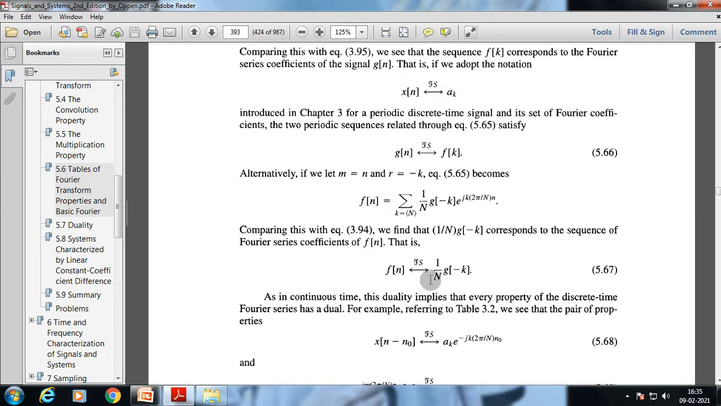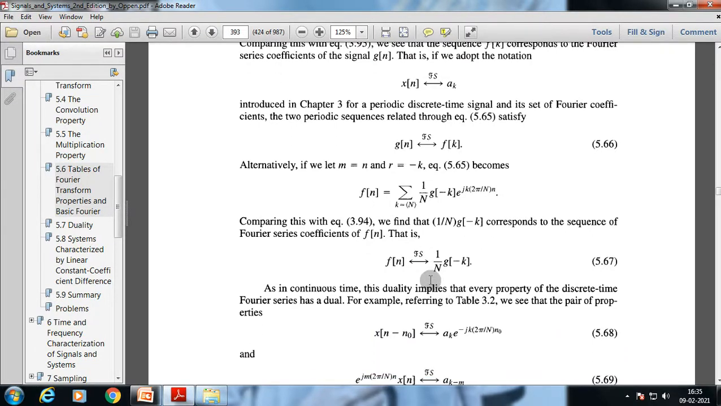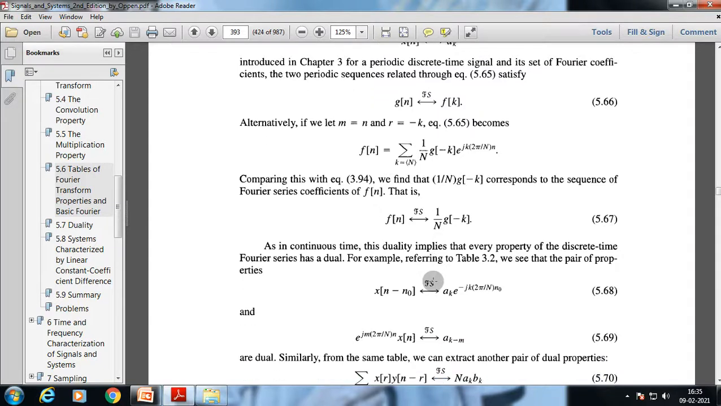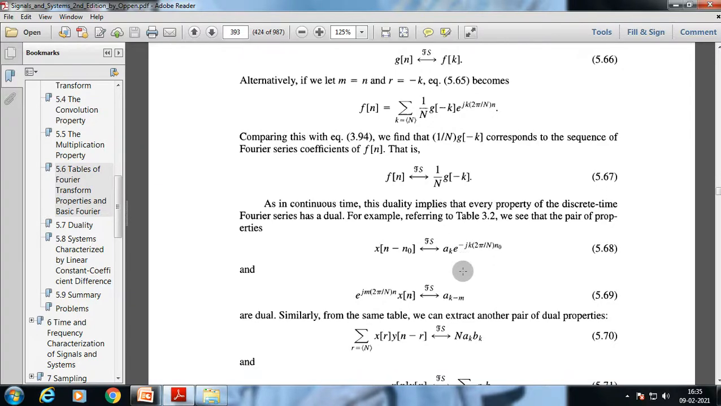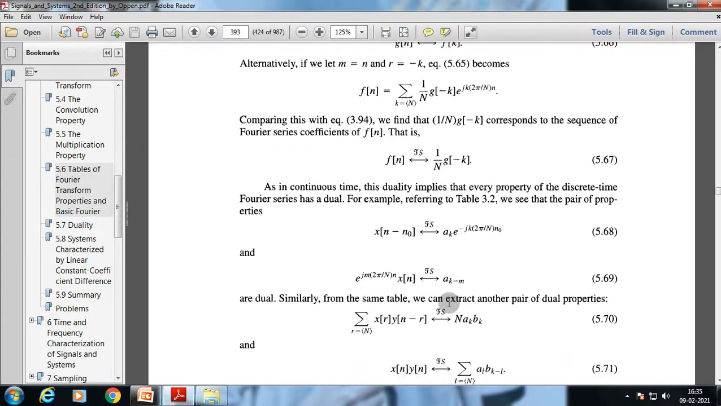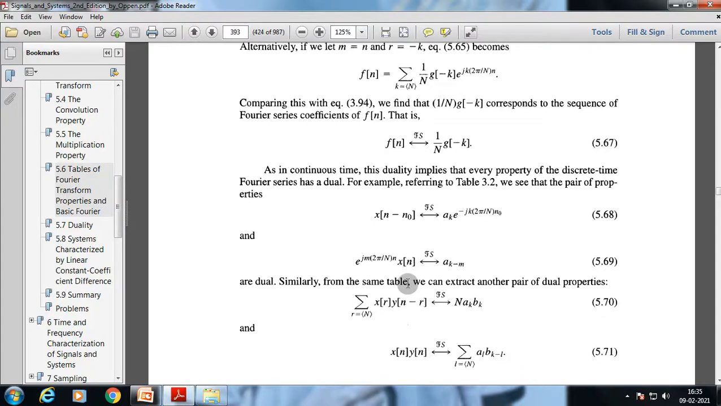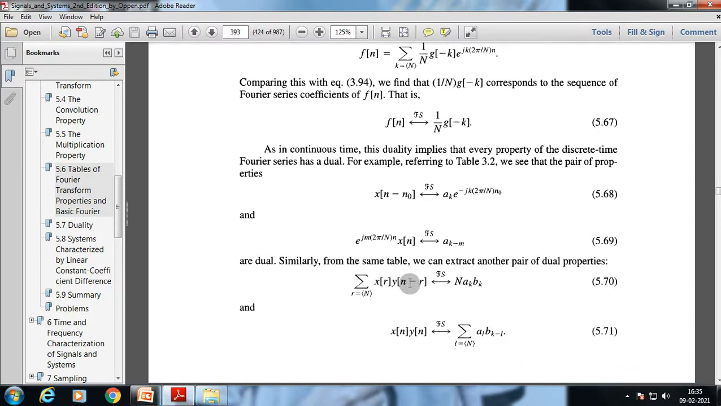As in continuous time, this duality implies that every property of the discrete time Fourier series has a dual. We see that the pair of properties x[n minus n0], with Fourier series coefficients a_k e^(j k 2 pi by N n0), and a_(k minus m) are dual. Similarly, from the same table we can extract another pair of dual properties, this.